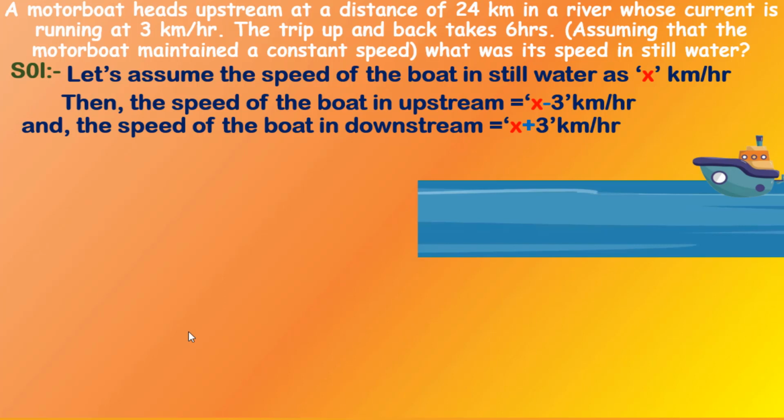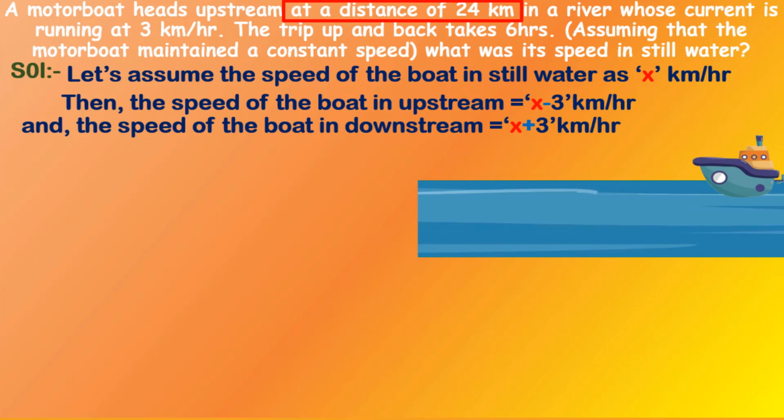Now we have the speed of the boat in upstream and downstream. And how much distance does it cover in upstream? It is given as 24 kilometers. So in upstream the boat is covering 24 kilometers distance. With how much speed does it cover this distance? With x minus 3 km per hour. So to cover this distance, certainly the boat will take some time. So let us calculate that time.